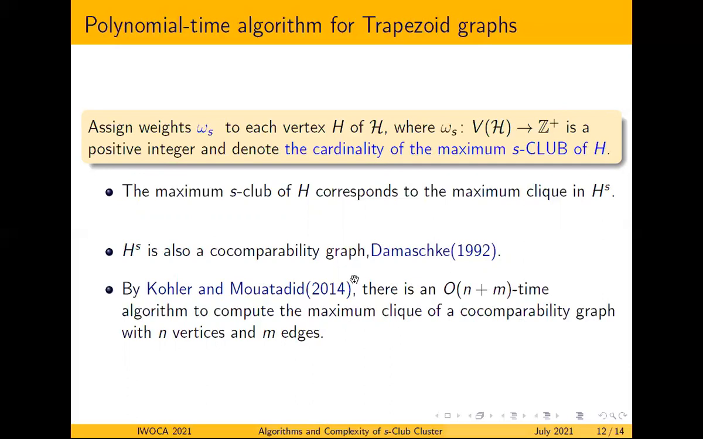And hence we have this maximum clique problem. We can find it in order of n plus m time due to an algorithm by Köhler and Mouatadid in 2014.